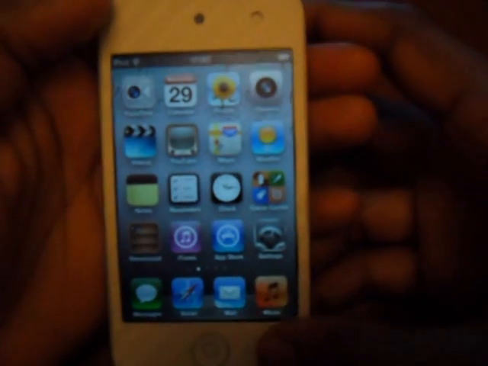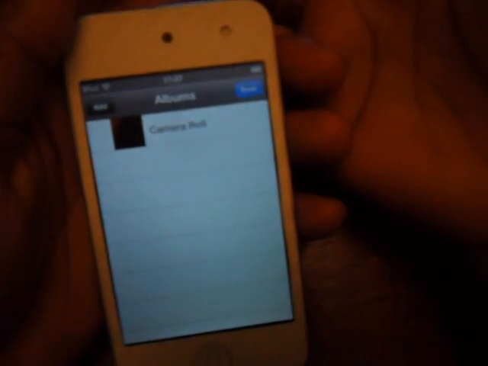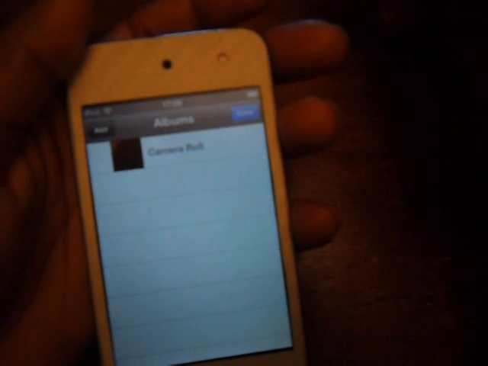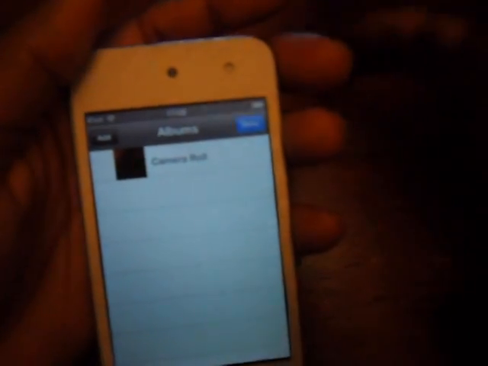Okay guys, so now we're back on to the photos. Let's simply take a look at the photos, and all you click is edit. Once you do that, you can create and manage photo albums within the Photos app in iOS 5. Open the Photos app and tap edit. Then click the add button, as you've just seen me do in the upper left corner, and that gives you the album name. A new screen will scroll up and let you add photos to the new album by browsing your camera, photo stream, library, or any other device, or on your device. When completed, tap done. Any of the albums you create, you can then change or add.